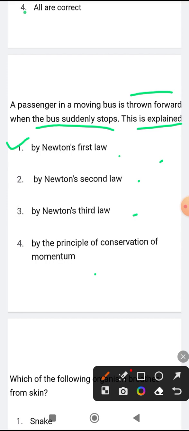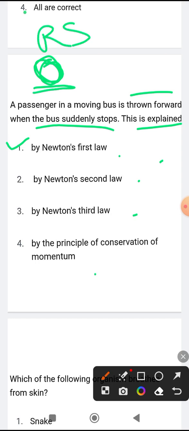Just for example, here is a football. Suppose this is a ball. Can this ball move by its own? If it is in a resting state, it will be in a resting state only. But now suppose someone just came and kicked it.